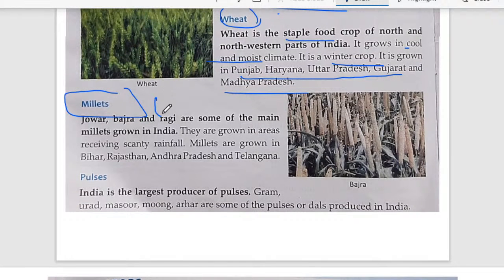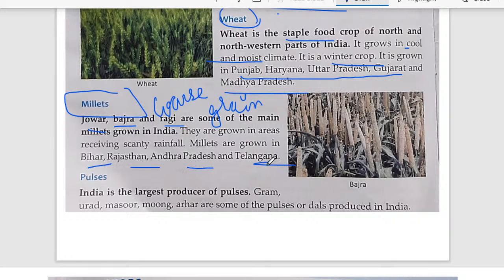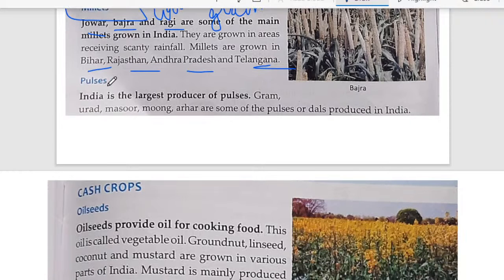Millets are also called coarse grain. Why is it called coarse grain? The reason is that these types of grains can be easily grown where the rainfall is not too much. Means in case of less water also they can survive very well. That's why it is called coarse grain. It doesn't require too much water. So jowar, bajra and ragi are some of the millets that are grown in India. And places like even our Bihar are included here. Then we have Rajasthan, Andhra Pradesh and Telangana. These are the places where coarse grains are grown.